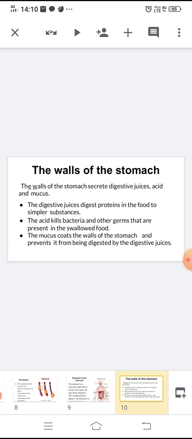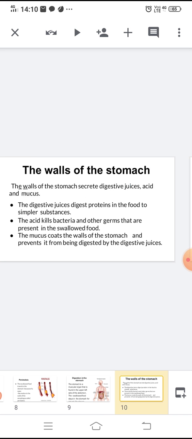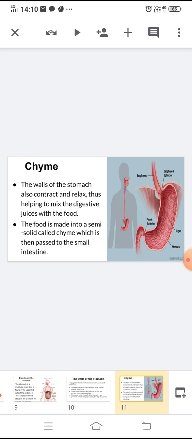So, the mucus protects surfaces all over our body. Then chyme. The walls of the stomach also contract and relax, thus helping to mix the digestive juices with the food. Then the food is made into a semi-solid called chyme, which is then passed to the small intestine.